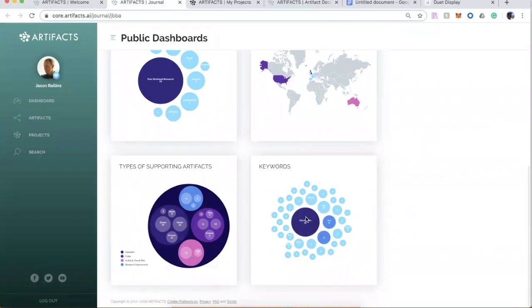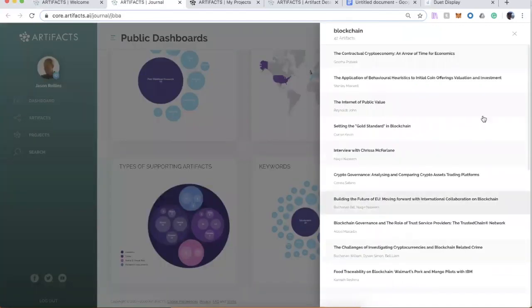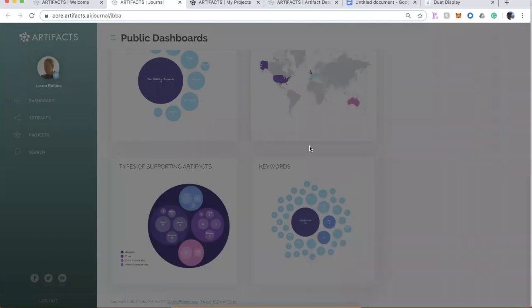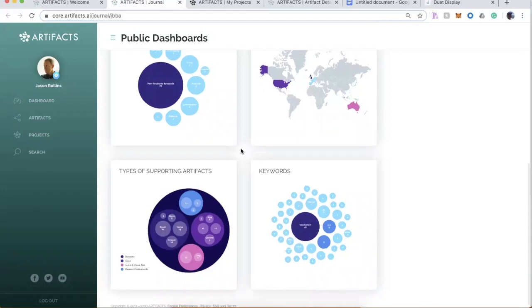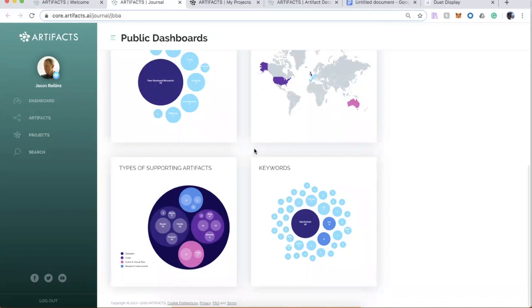Keywords, unsurprisingly here, blockchain is a particularly popular keyword. Now, this chart here in the lower left is actually slightly different. The other 3 charts all comprise real data, from information that's been added into the platform through our partnership with JBBA.